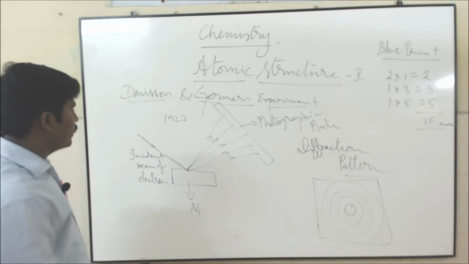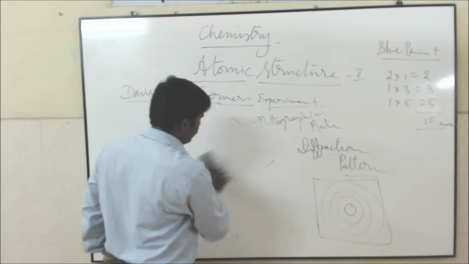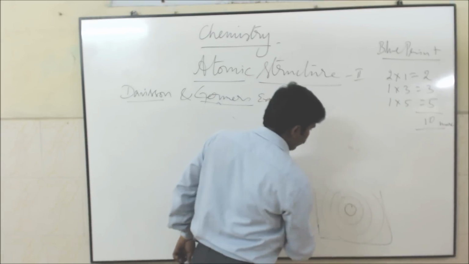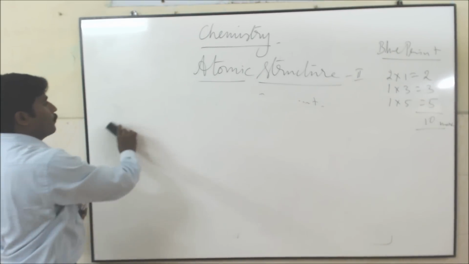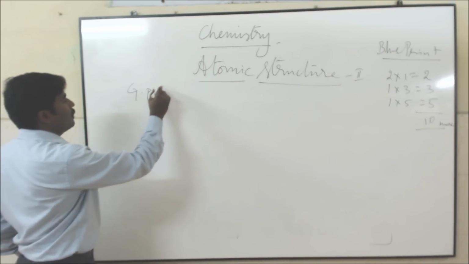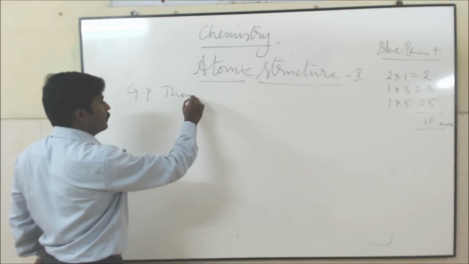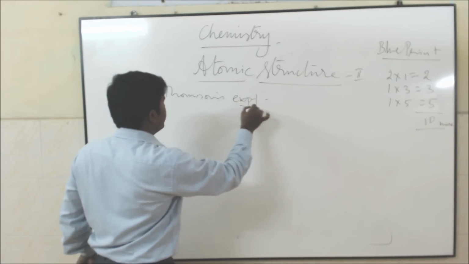This next experiment uses almost the same method as the Davisson-Germer experiment, with only two differences. This is G.P. Thomson's experiment.